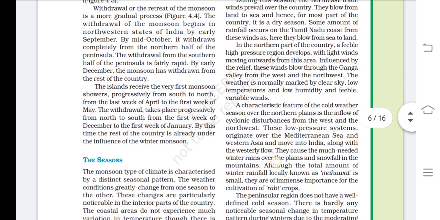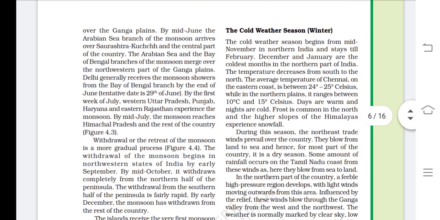Okay, then first of all, we are going to discuss the winter season, that is the cold weather. What is the time period of this season, and so on. It begins from mid-November in northern India and stays till February. So the time period is what? From November to February.